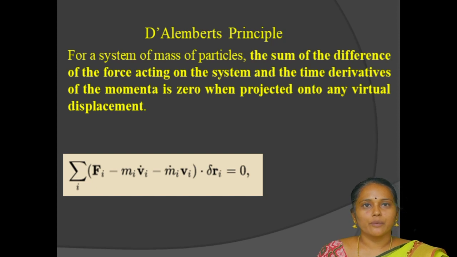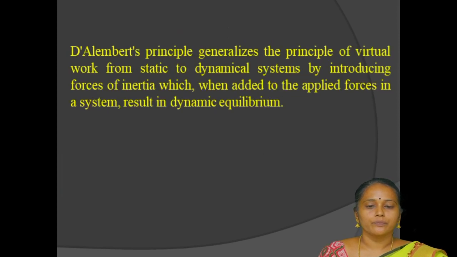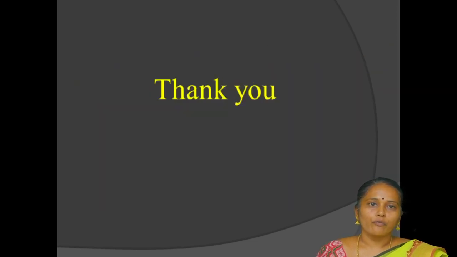So the equation becomes Fi minus mi vi-dot minus mi-dot vi, dotted with delta ri, is equal to 0. D'Alembert's principle generalizes the principle of virtual work from static to dynamical systems by introducing forces of inertia which, when added to the applied forces in a system, result in dynamical equilibrium. These three important topics are very useful for deriving the Lagrangian equations from D'Alembert's principle. I hope this is very useful for us. Thank you.